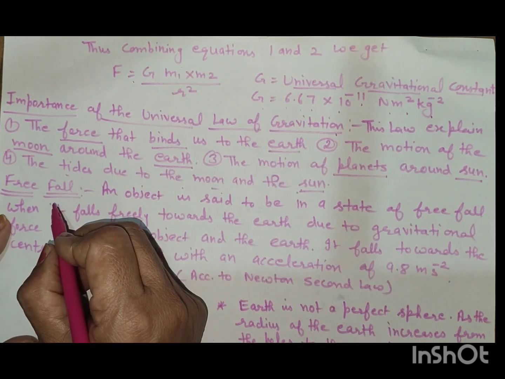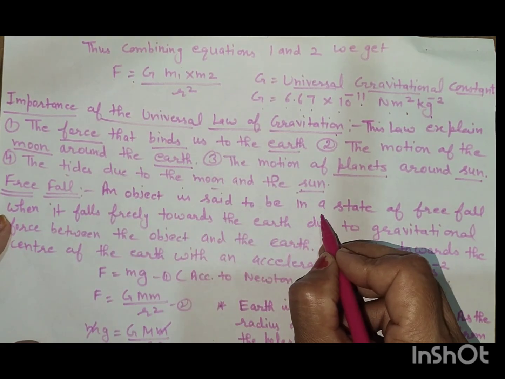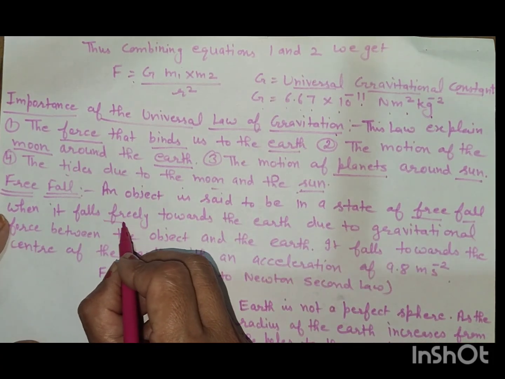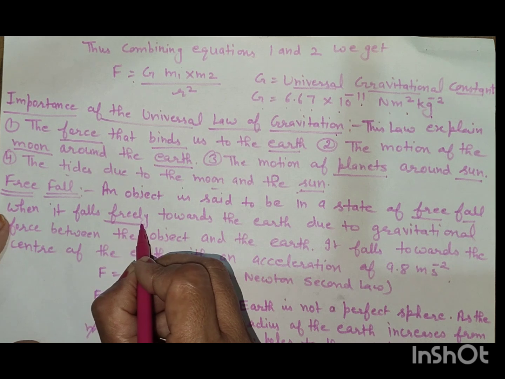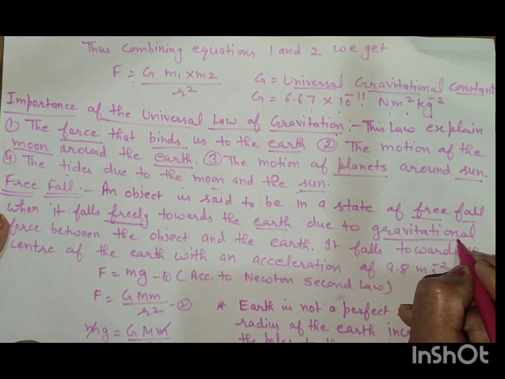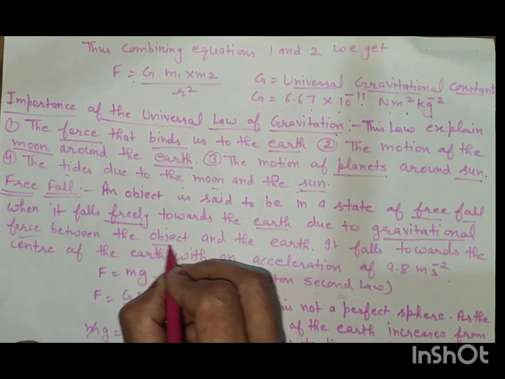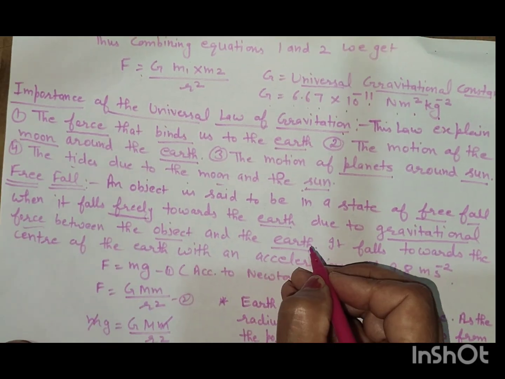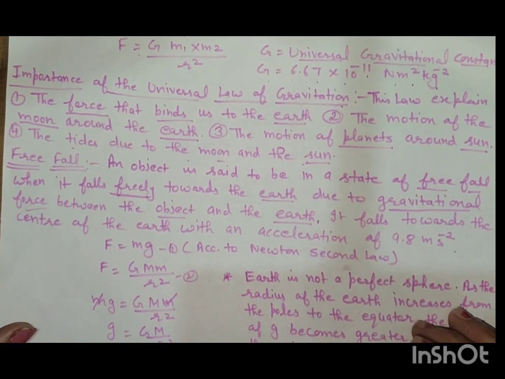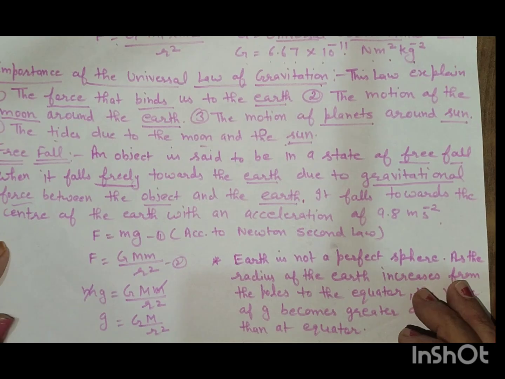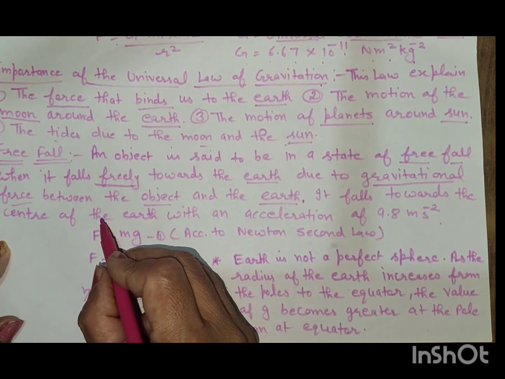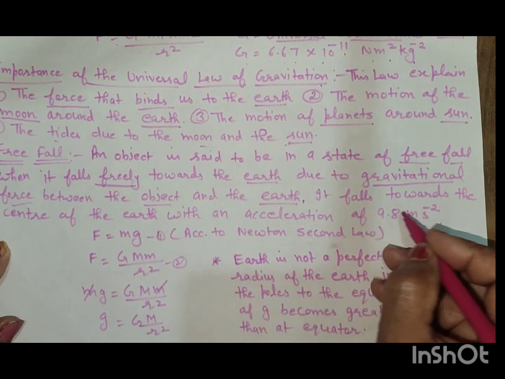What is free fall? An object is said to be in a state of free fall when it falls freely towards the earth due to the gravitational force between the object and the earth, because there is a gravitational force on each and every object on the earth.